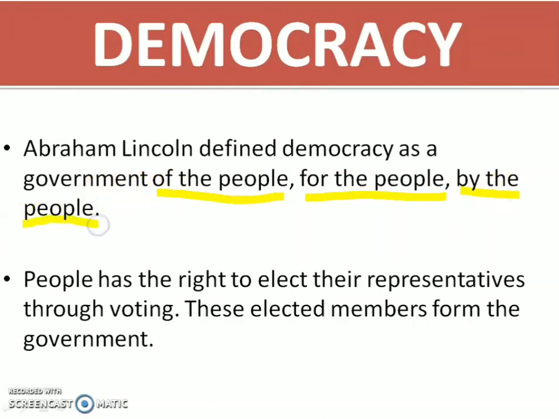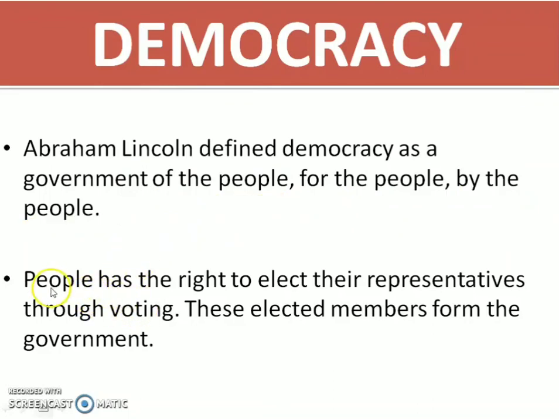It means it is of the people, so people are electing the representatives, right? And these representatives are taking decisions for the welfare of the people. And if people are facing any problem related to their decisions, then they can go to court or justice, right? So this is the definition given by Abraham Lincoln, democracy as a government of the people, for the people, and by the people, right?